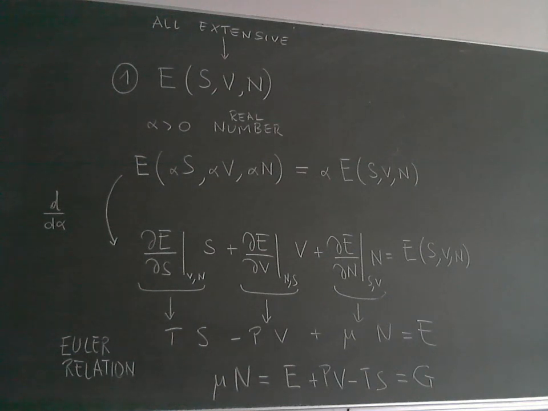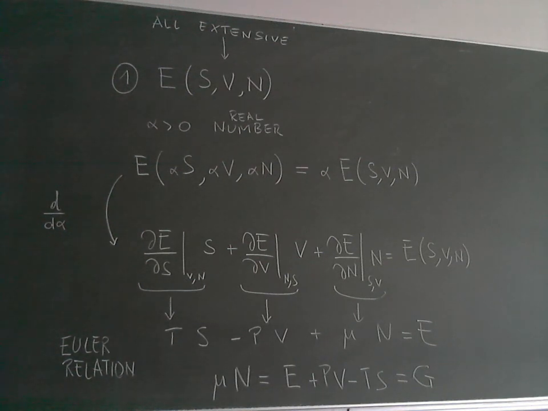It tells me that T times S minus P times V plus mu times N is the energy of the system. This is very general. We are not deriving it for one specific system, a gas, an ideal gas, or a liquid; it holds true for any thermodynamic system.